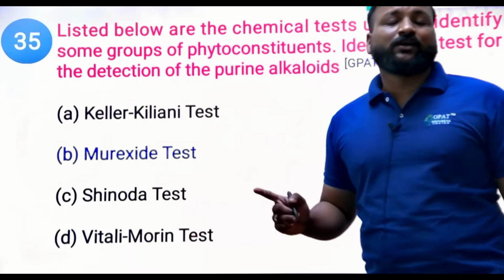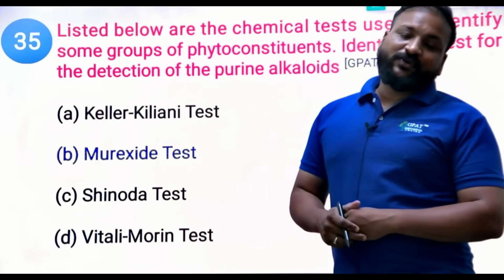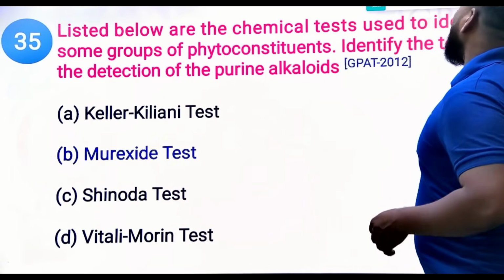Shinoda test is for which one? Shinoda test is for flavonoids. Vitali-Morin test is for which one? Comment down. That is undoubtedly for tropane alkaloids.